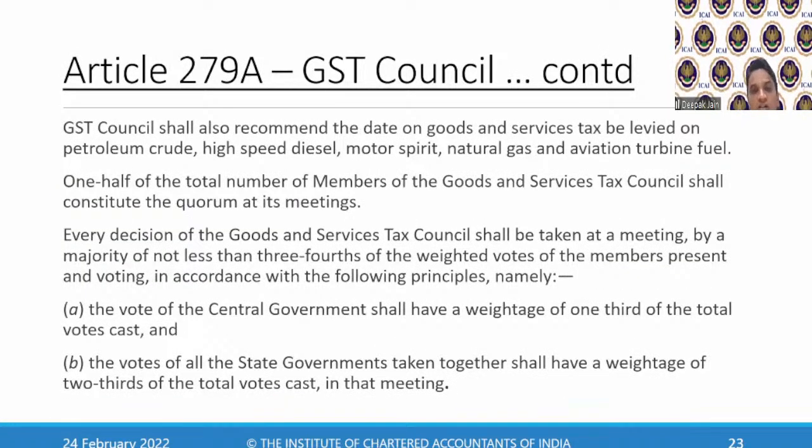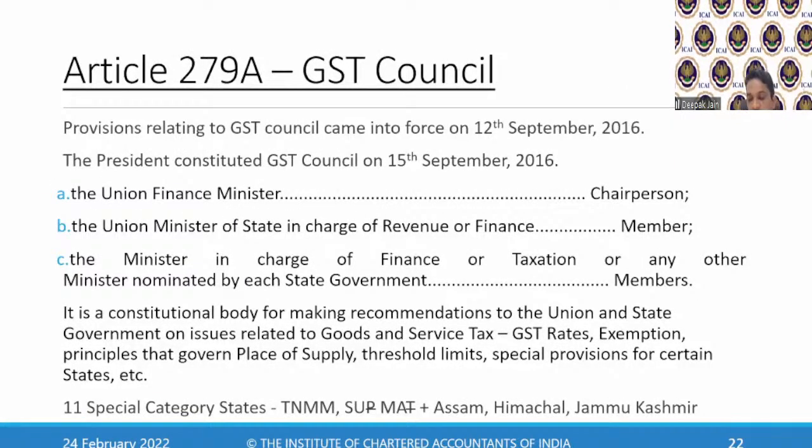Then what can the GST Council do? The GST Council shall recommend. Some people might need the acronym once again. What is TNMM? T for Tripura, N for Nagaland, M for Mizoram, and the other M is Meghalaya. SU is Sikkim and Uttarakhand. P is Puducherry. Here M is Meghalaya. A is Arunachal Pradesh. And T is Telangana.